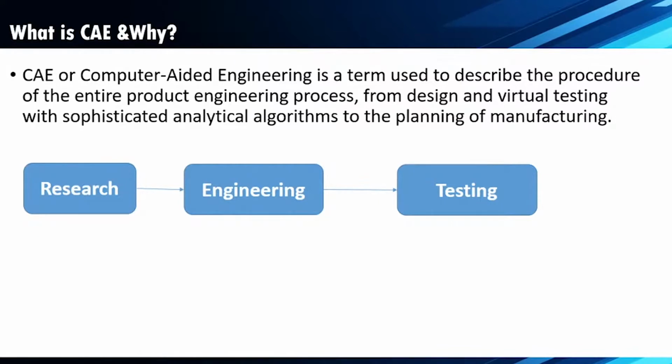Suppose we take the example of a bottle. We are designing the bottle. Before that, we have to define the purpose of the bottle and how we are going to develop it, in which conditions and where we are going to use it. Based on that, we start the product. So we have started research, and after that we look at the engineering behind it.